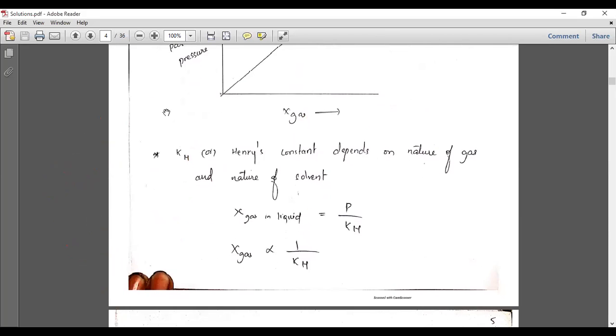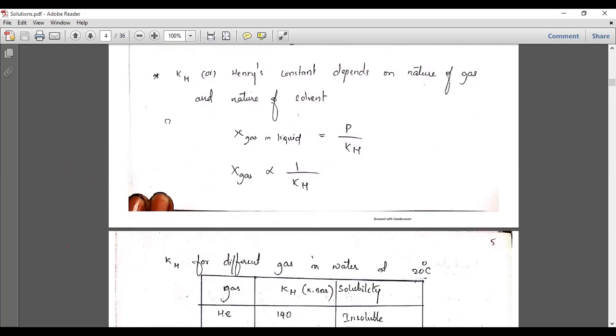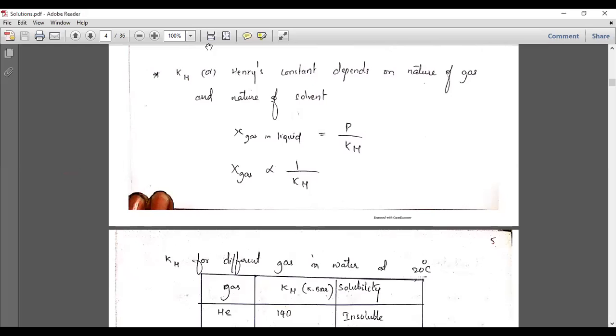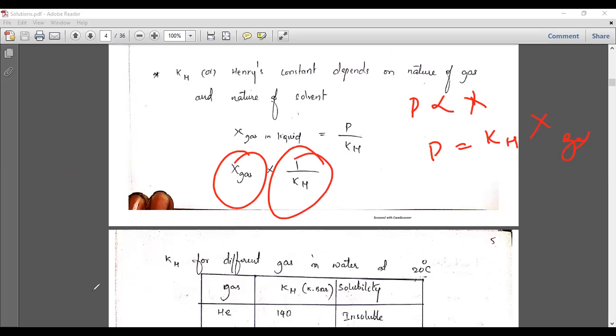And here you have to understand one more thing. P is directly related to X, the mole fraction, the solubility. P is equal to the Henry constant Kh into the mole fraction of gas. So what is the relation of the mole fraction with the Henry's constant?